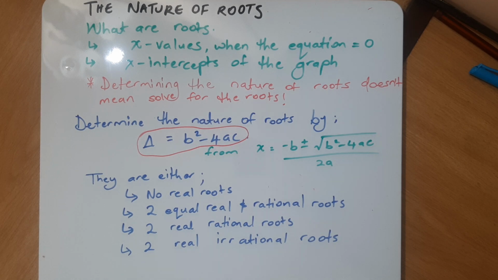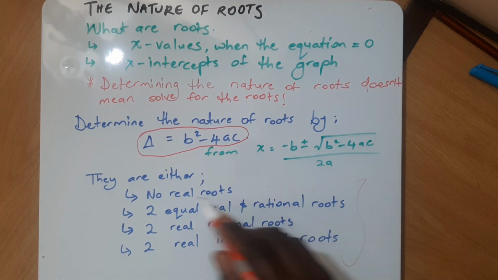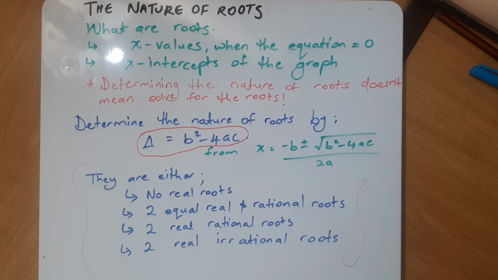These are the possible natures of our roots. So let's go deeper and look at the nature. How do we see from the discriminant how we decide that there are no real roots? How do we decide that there are 2 equal real and rational roots? How do we get this?